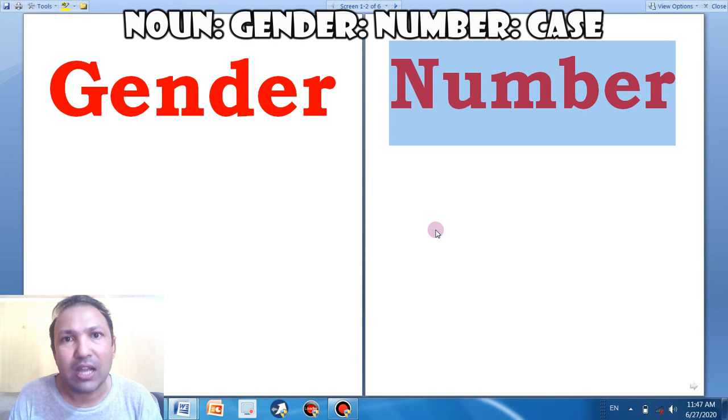And let's talk about common gender. Common gender means the words that are used commonly for both of the genders. Suppose I say friend. There may be friend, male or female, because the word friend is quite common for both. Similar is the case with cousin. Cousin may be male or cousin may be female as well. So the word cousin has common gender in it.